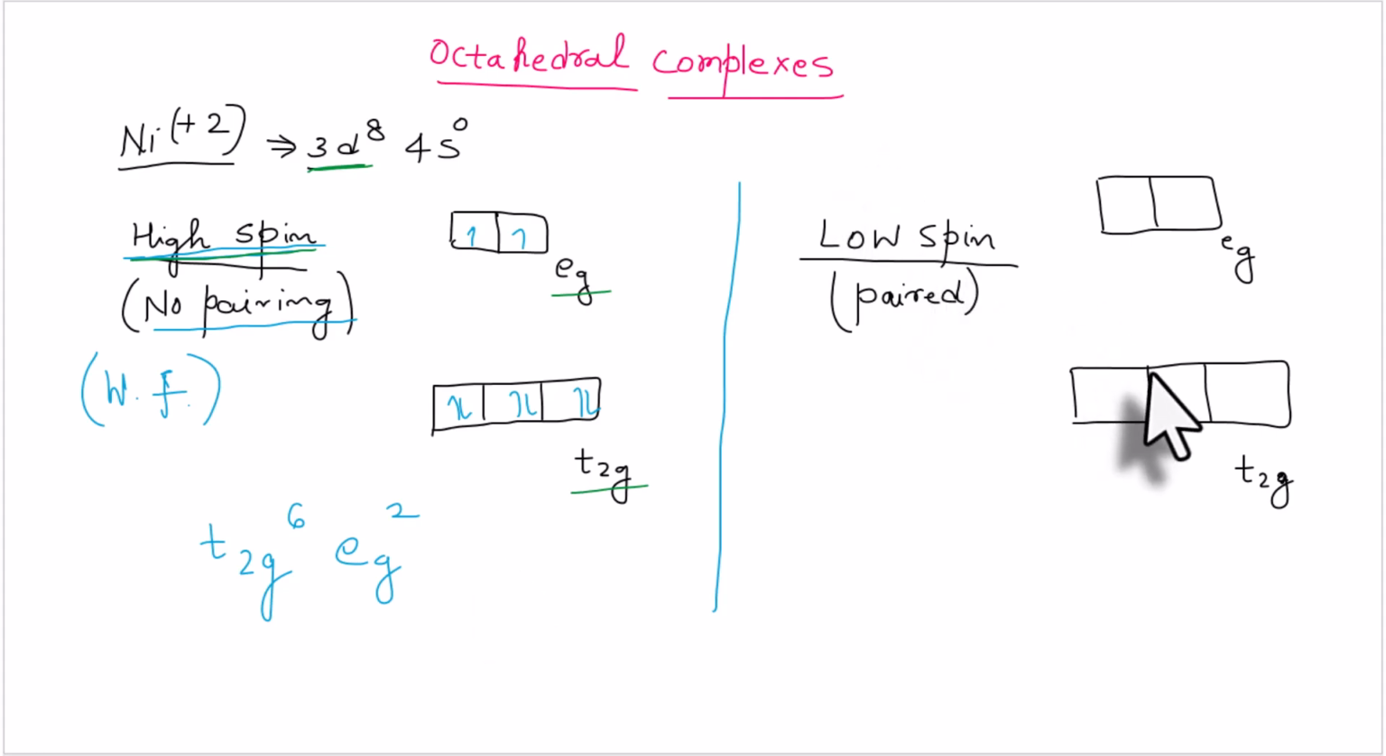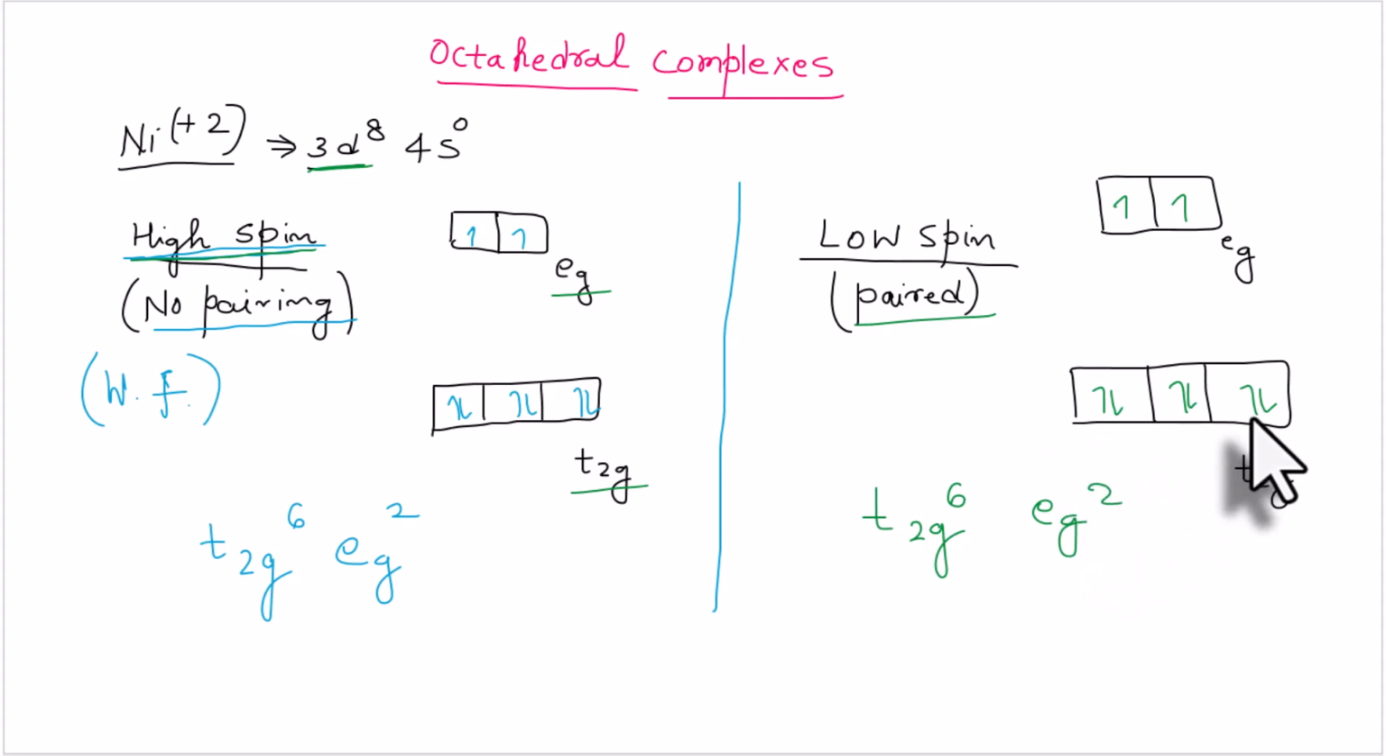So in the low spin configuration, we know that pairing will occur. So that will start from the t2g orbital itself. So 1, 2, 3, then pairing occurs 4, 5 and 6. And then 7 and 8 in the eg orbital. Now, if you look at it carefully, you can see that here also we have a similar configuration of t2g6 and eg2. That means 6 electrons in t2g and 2 electrons in eg.